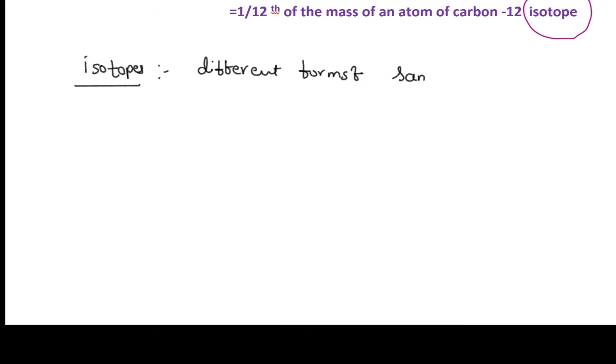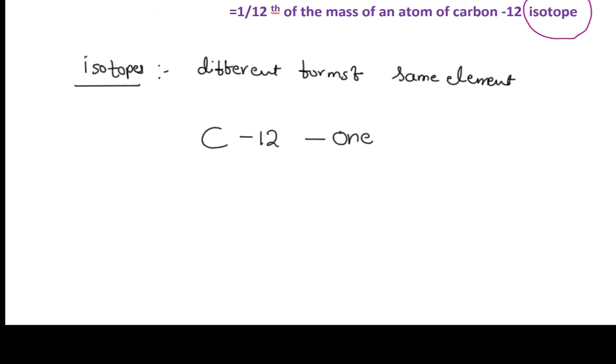For example, in the case of carbon, there are slight differences in the atoms, which makes them isotopes. Many isotopes are present in carbon. Carbon 12 is one of the isotopes of carbon.